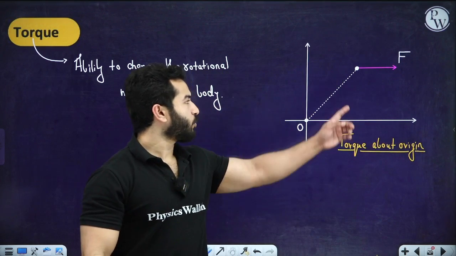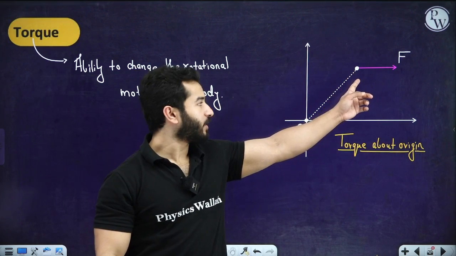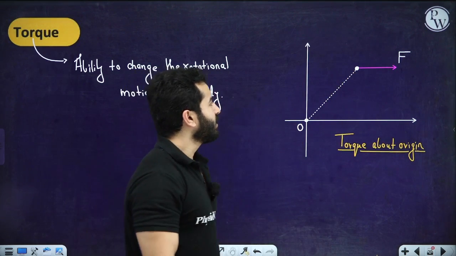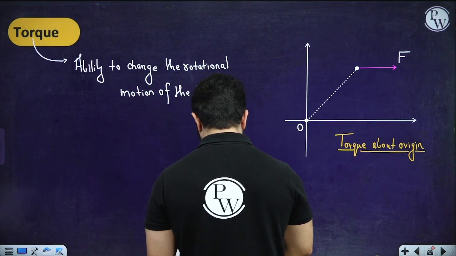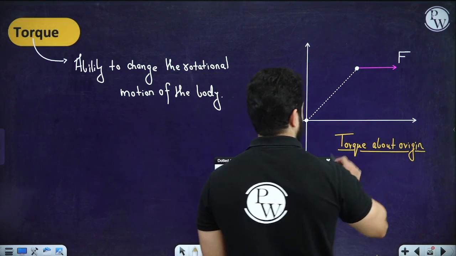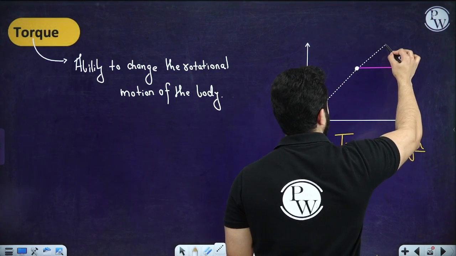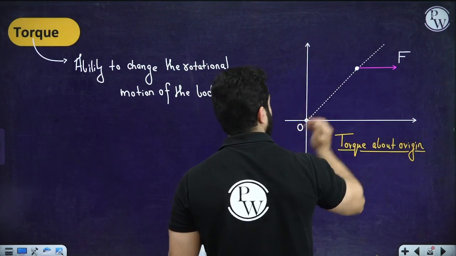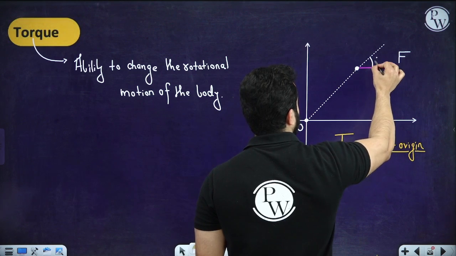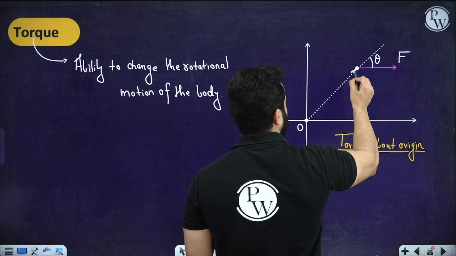So this is known as the point of application of force. And let's suppose that this angle is theta, and this position vector is r.